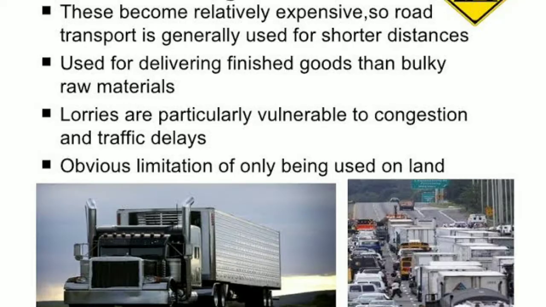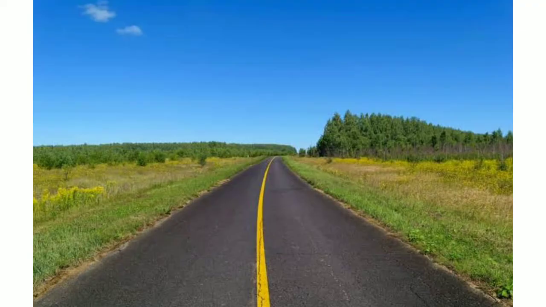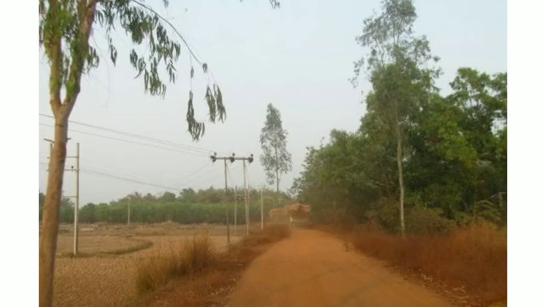It is an important means to travel short distances. Roads can be metalled or unmetalled. The roads which are joining the cities or bigger distances are generally metalled, and the roads which are in villages are normally unmetalled or pathways. Roads are easy to construct and maintain.